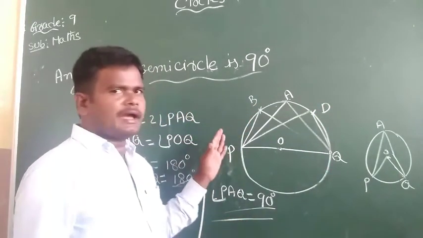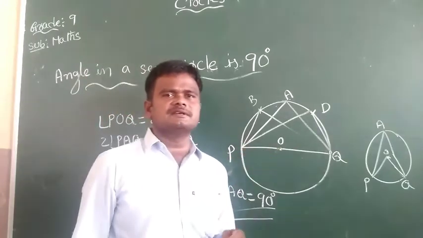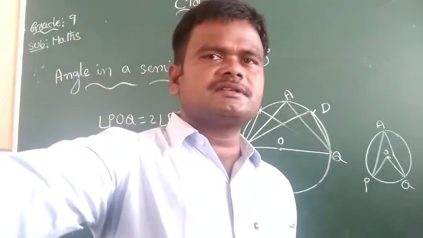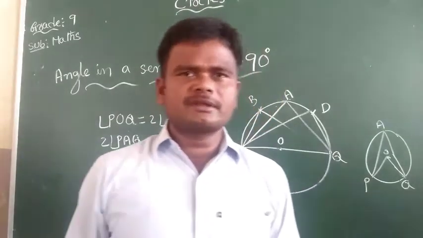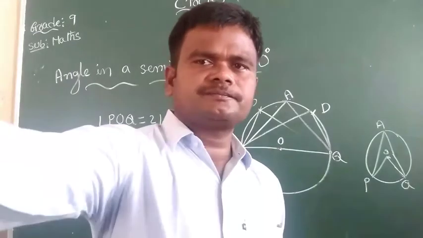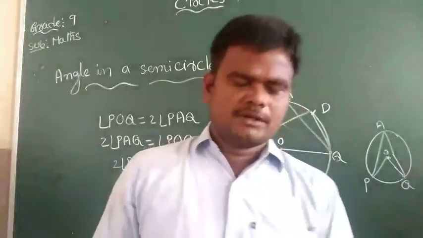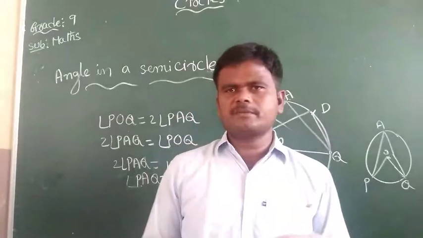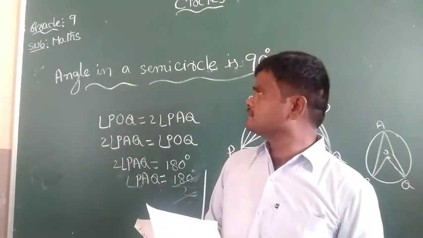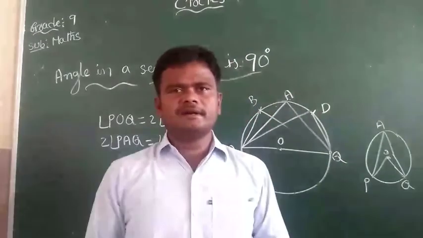So the angle in a semicircle is 90 degrees. This is important for competitive exams also. So these theorems, 10.8 and 10.9, and angle in a semicircle is 90 degrees, are completed.